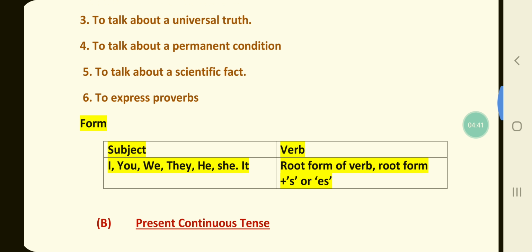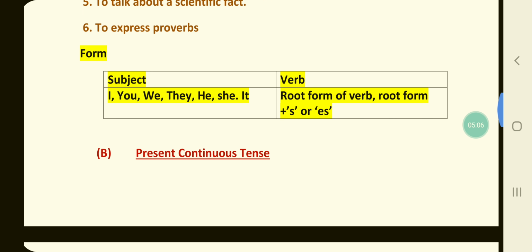Next, a very important point to note down is the form. Now children, as you can see, the subject reflecting on the screen could be I, you, we, they, he, she, it, and the verb form has to be the root form of the verb or the root form plus s or es. For example, I play cricket in the evening. She plays cricket in the evening.